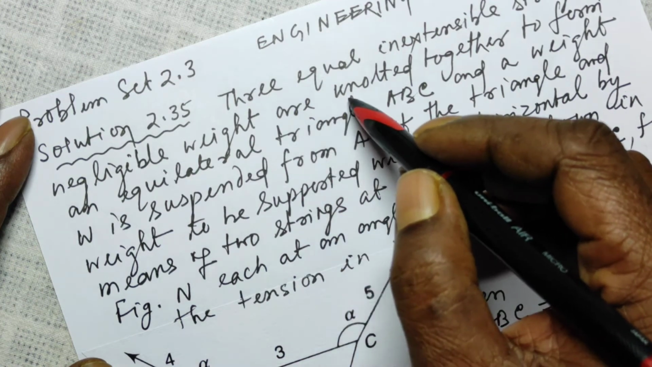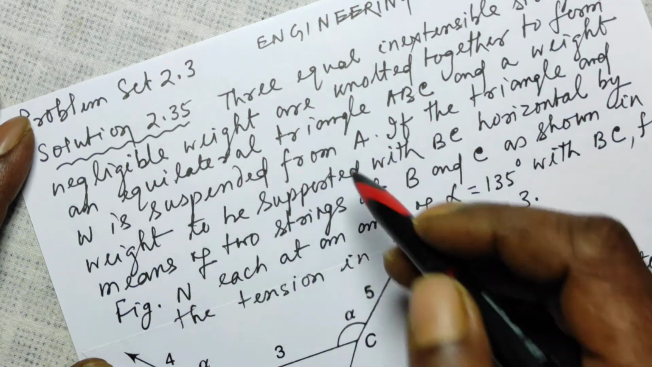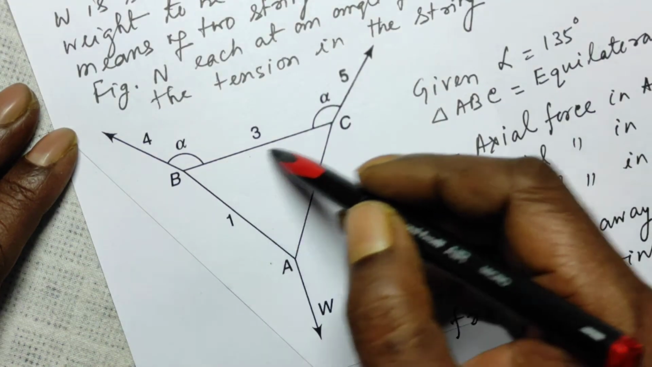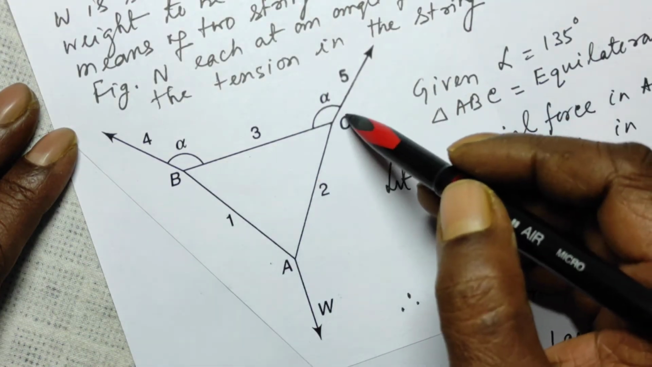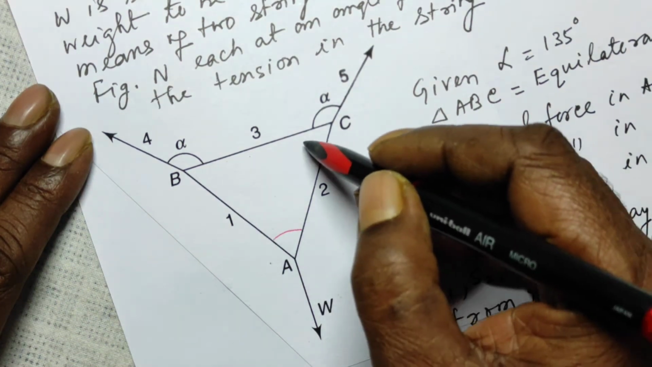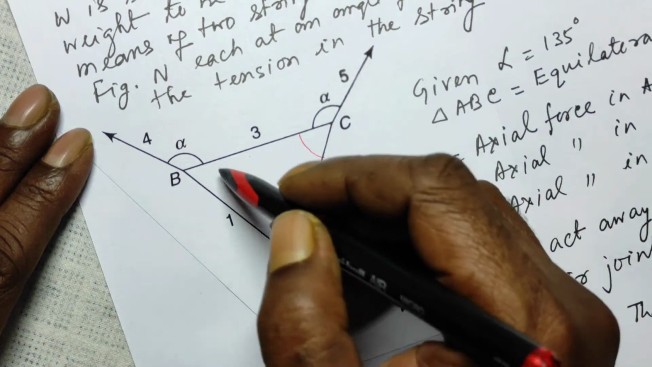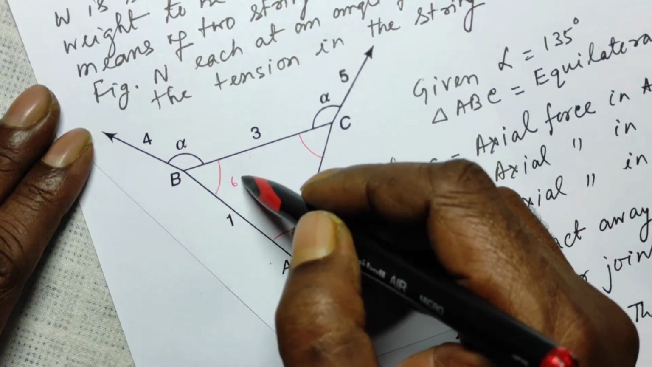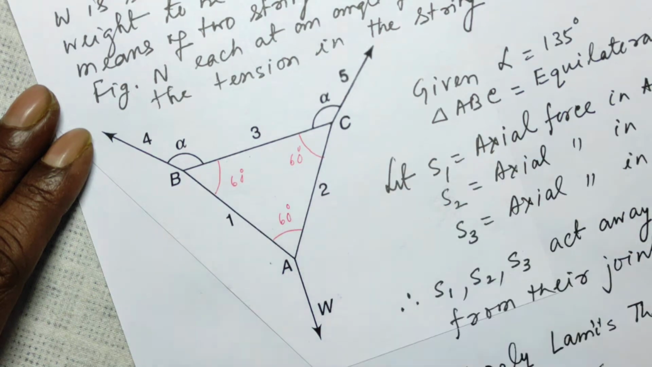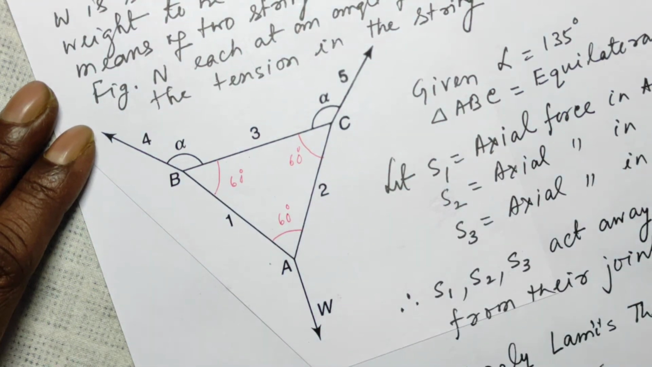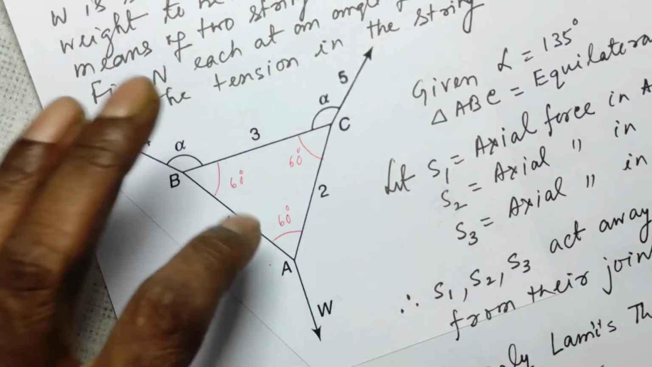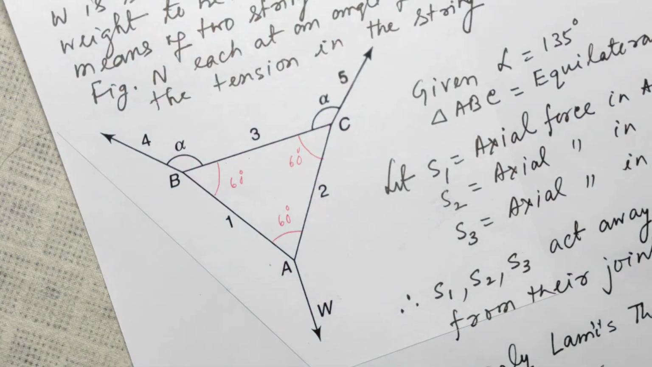these three strings are knotted together to form an equilateral triangle. AB, BC and AC are forming an equilateral triangle. Therefore, this angle is 60, this angle is 60, and this angle is also 60 degrees. Let me write it here for you, 60 degrees each, because the sum of the three angles in a triangle in a plane is 180 degrees.